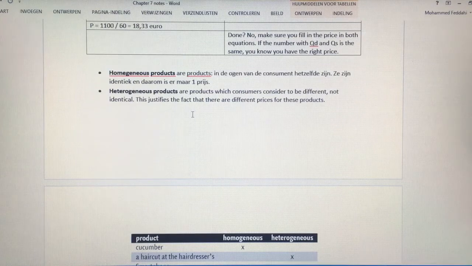Heterogeneous products are products which consumers consider to be different. They are not identical. And that's the reason why there are different prices. If you need detergent, the one person prefers Dash and the other person prefers Persil.